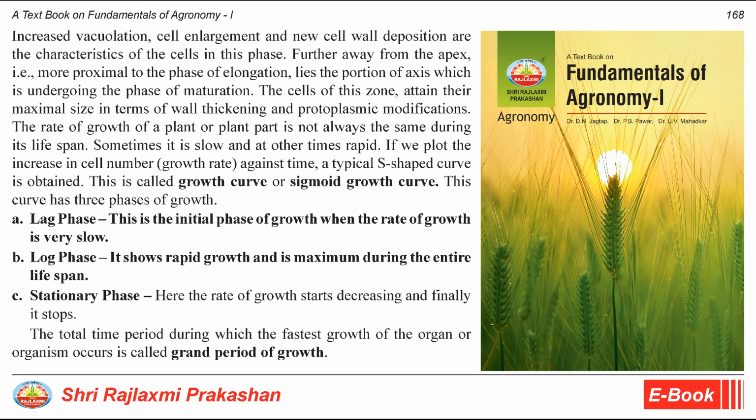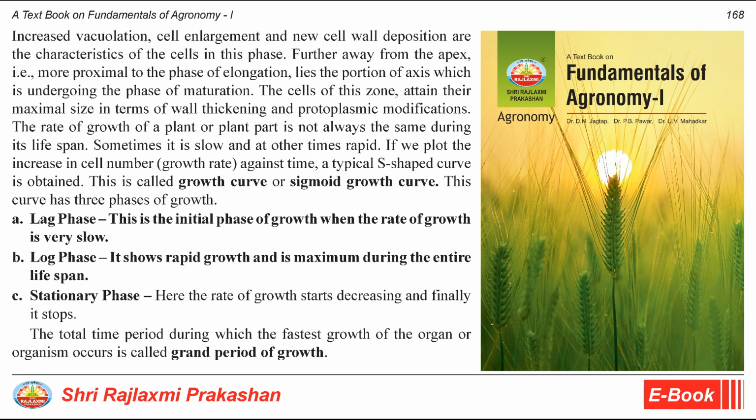Further away from the apex, more proximal to the phase of elongation lies the portion of axis which is undergoing the phase of maturation. The cells of this zone attain their maximal size in terms of wall thickening and protoplasmic modifications.